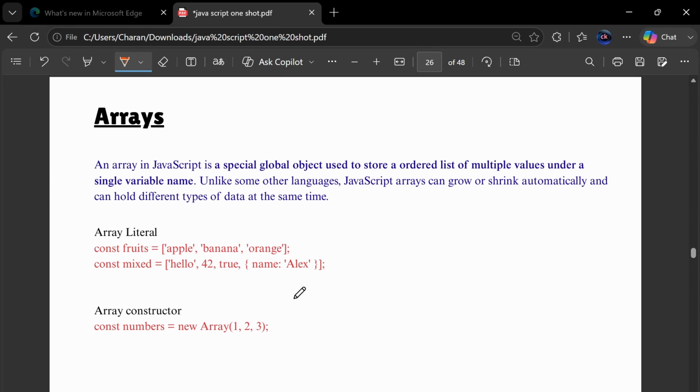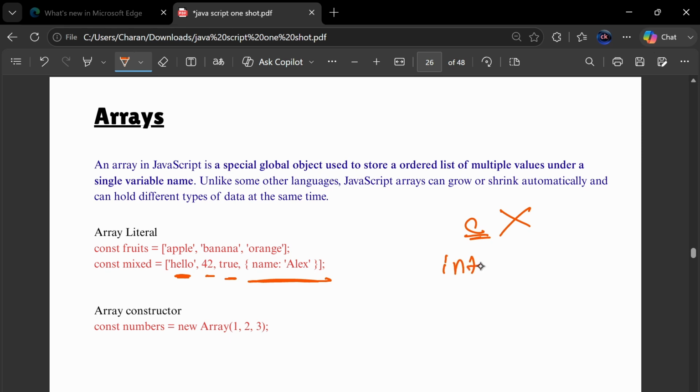Arrays are also a very important topic. There are so many methods on arrays. In C++, the way you declare arrays, you can also declare arrays in JavaScript. But there is only one difference: you can have mixed things, like a string, a number, a boolean, an object. But in the C language you cannot do that. Only one data type is allowed.